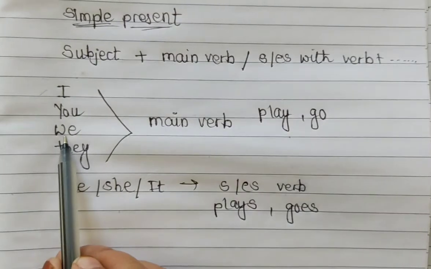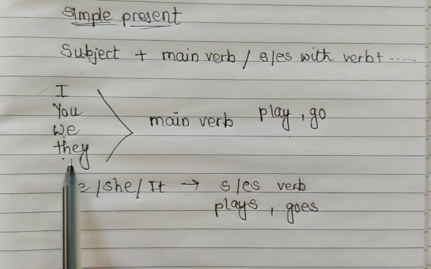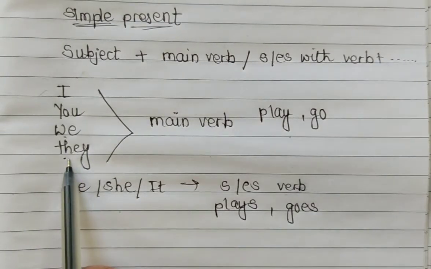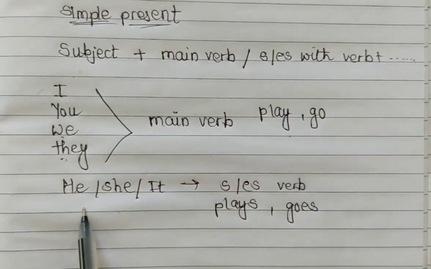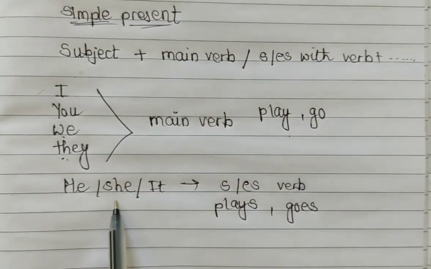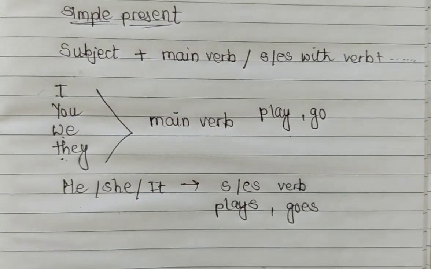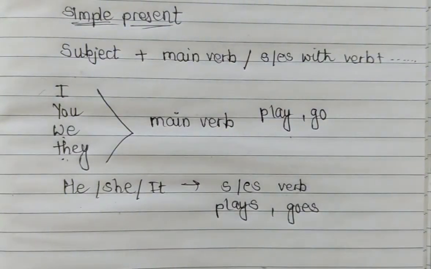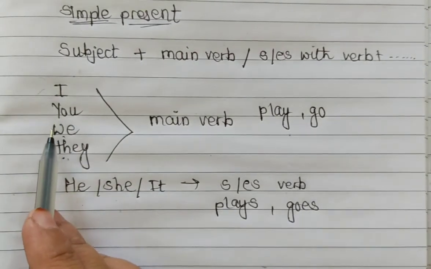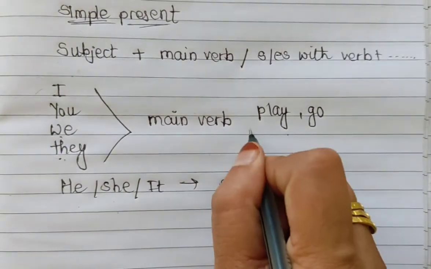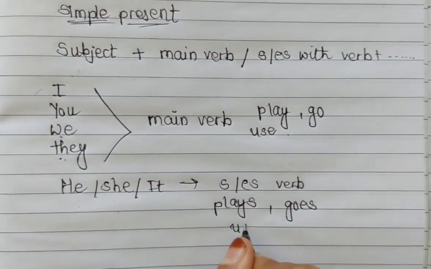Now in place of we, if any other subject is written, or in place of they, if there is another subject like children, students, people, etc., or in place of he, if there is a boy's name or girl's name, then we have to take care and use s or es with the verb. She often uses the internet. But if I use the internet, clear students? Here use will come, and there uses will come.